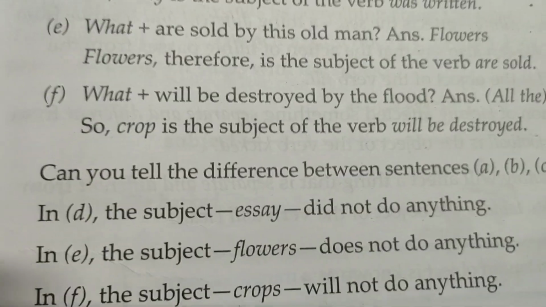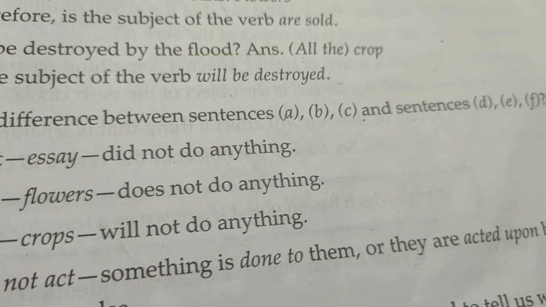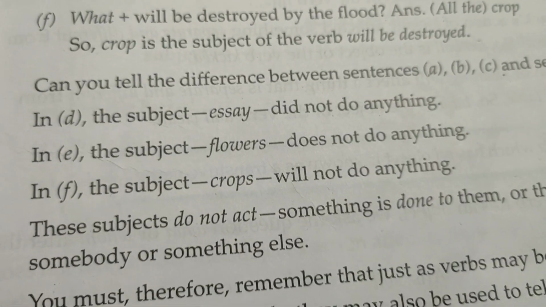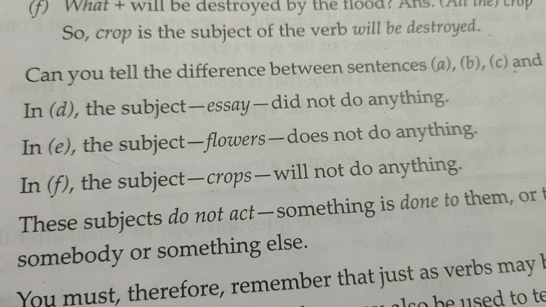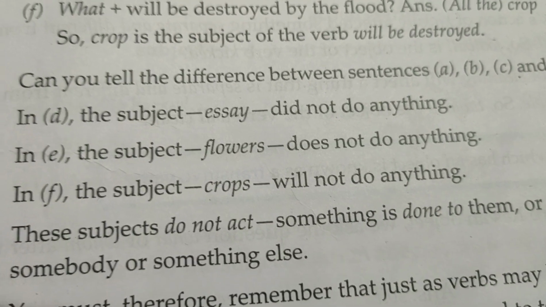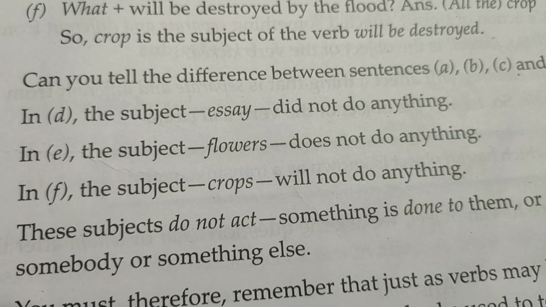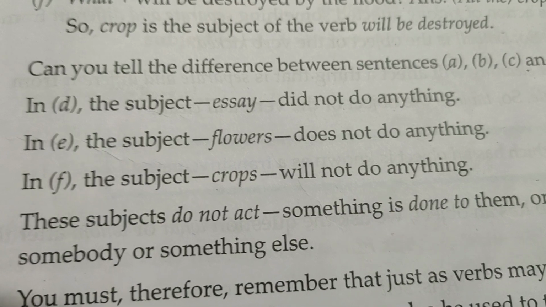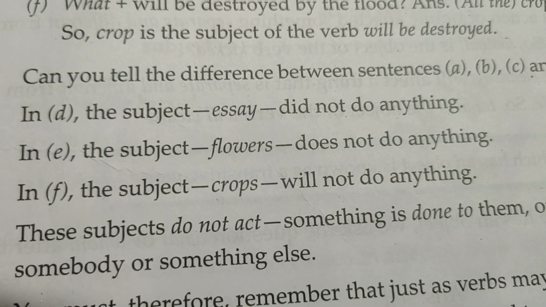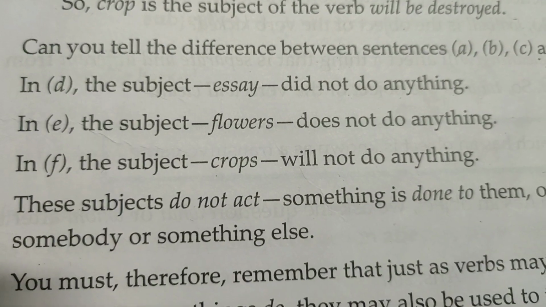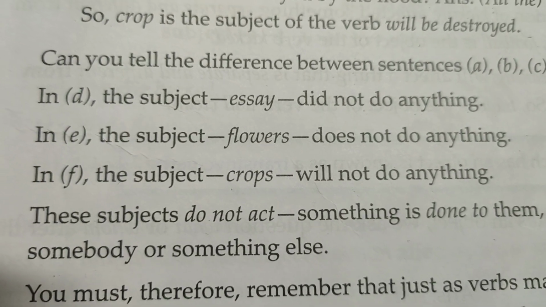So can you tell the difference between sentences A, B and C and sentences D, E and F? In D, the subject essay did not do anything. Over here the subjects are the essay, flowers and the crops. In the other ones, the subjects were Kalyan, the old man, and the flood, and they did something. But here, the essay did not do anything, the flowers did not do anything, the crops did not do anything either. Somebody else, something else did it.